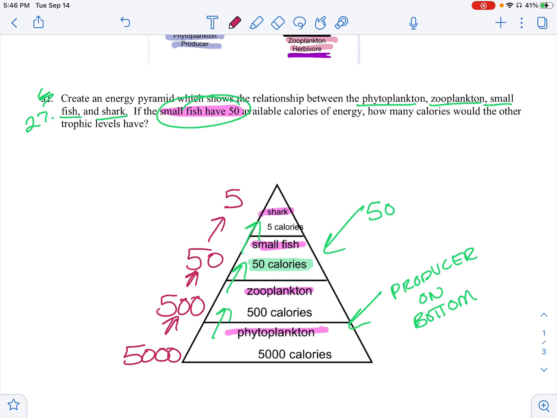Okay, when you're taking 10% of something, you're taking away a 0. And then if you're multiplying by 10, you add a 0. So it should be just like that.